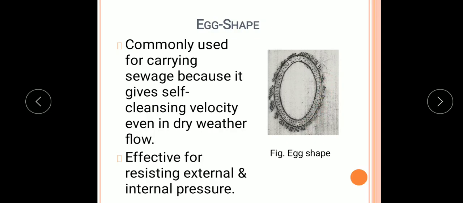Suppose this is a sewer line. Here the slopes will be given like this, and whatever water or sewage flows through this tunnel, because of this slope, the sewage will be carried by gravity in this direction, which provides a self-cleansing velocity even in dry weather flow. Such shapes are also very effective for resisting external and internal pressure.